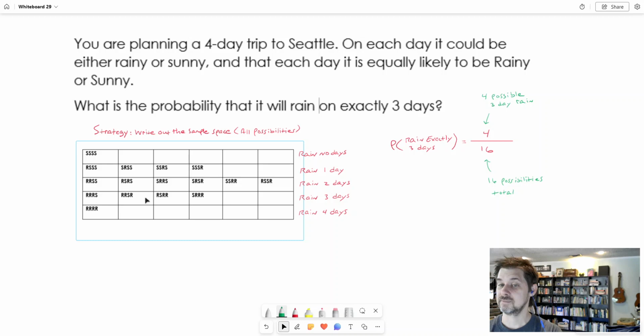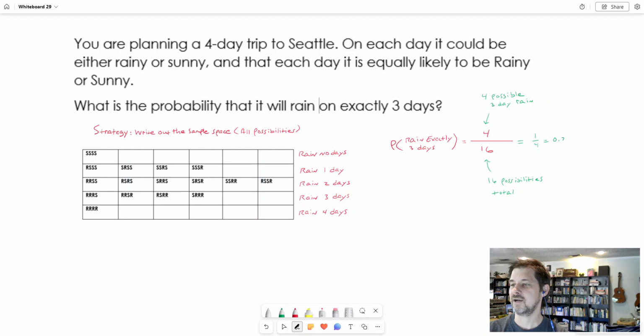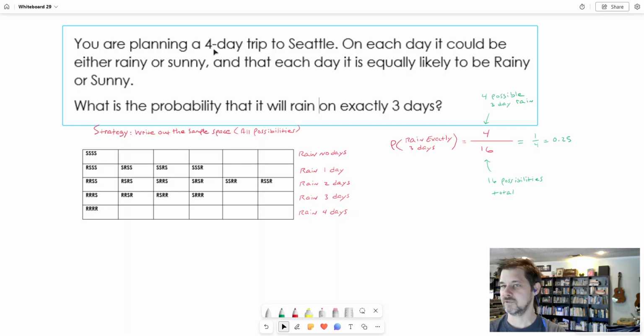But there were, if you count them up, 16 total possibilities. So I get 4 out of 16. If you were asked to reduce that, then you could say 1 out of 4 or 0.25 if you needed a decimal. So it's like a 25% chance that you go to Seattle for a 4-day trip and it rains on 3 of the days.